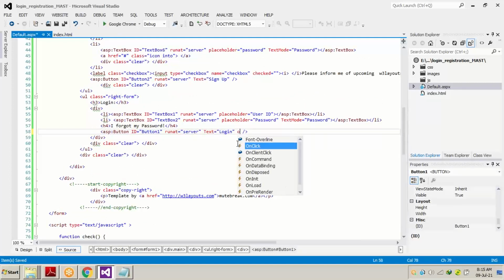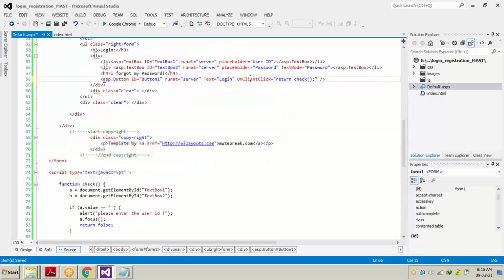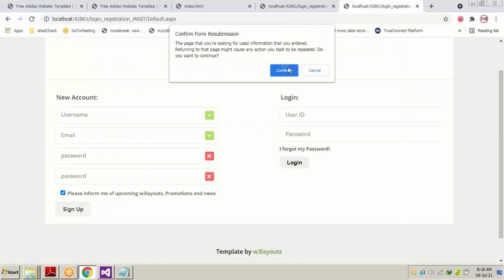If we just press it, we will be getting onClientClick equals return check, like this. Clearly, we have written onClientClick return check. What is check? Check is the function in JavaScript, and we are writing it on client click. Now let's see what happens. Just save it and refresh it.